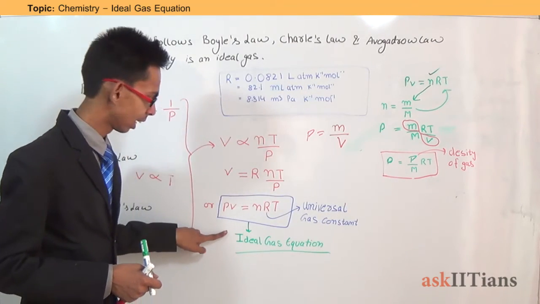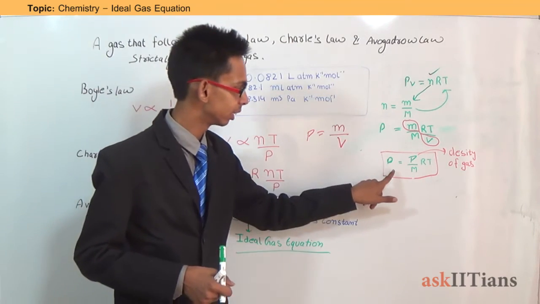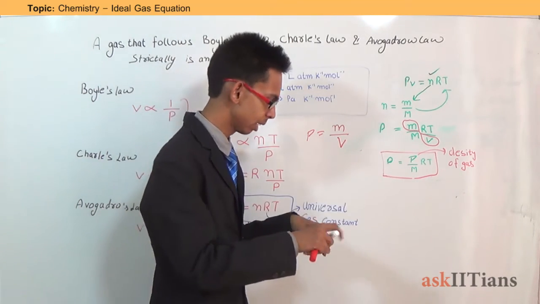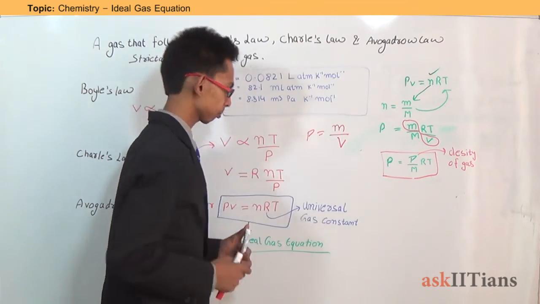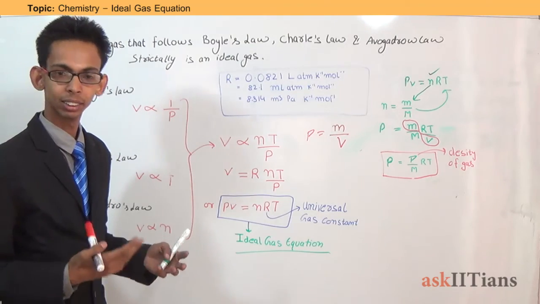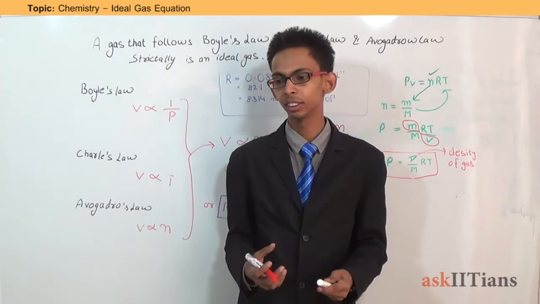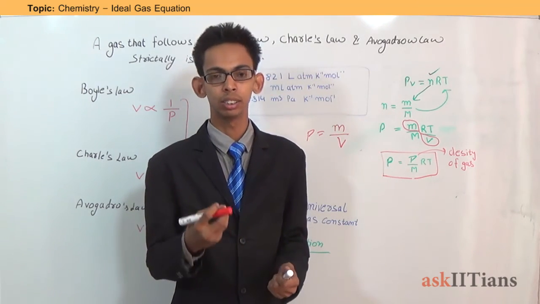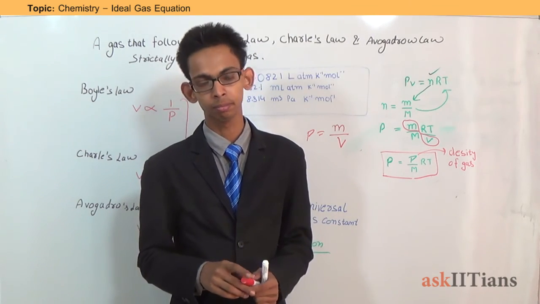The first one is the ideal gas equation, PV equals nRT, and the second is the relation between pressure, density and molar mass. So this was the discussion about the ideal gas equation and the calculation of molar mass and density of an ideal gas. I hope it is clear to you. Thank you.